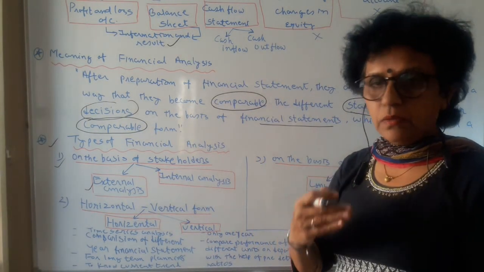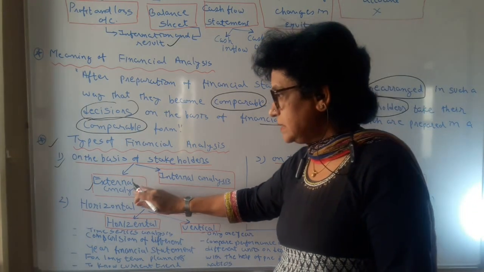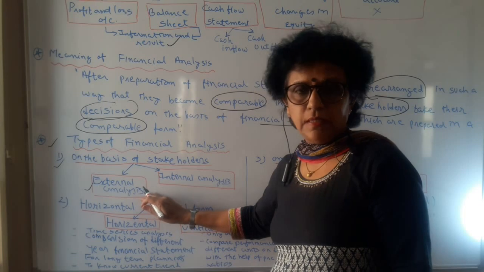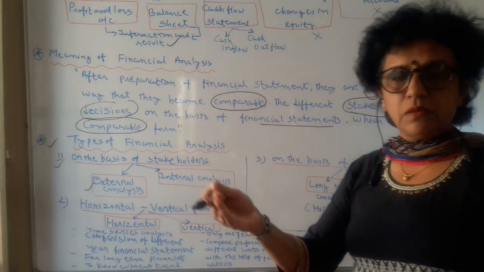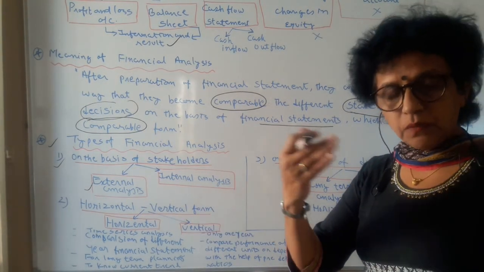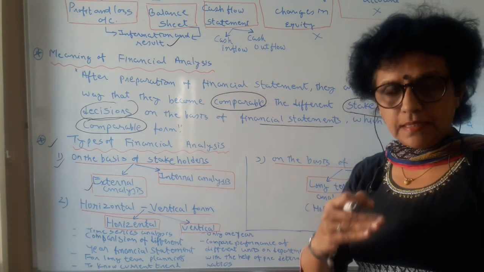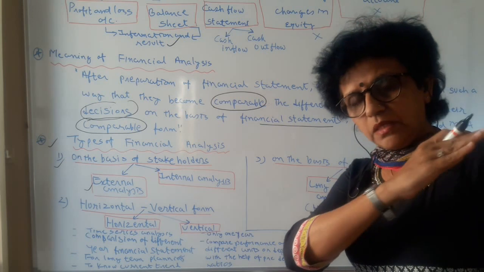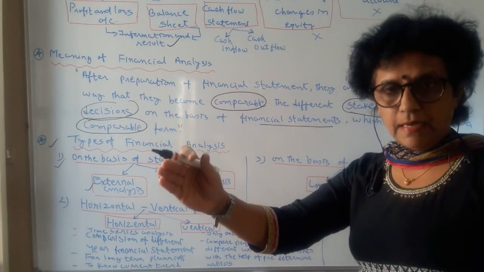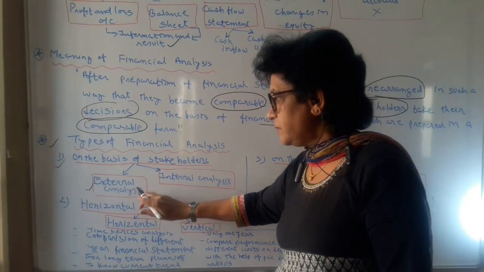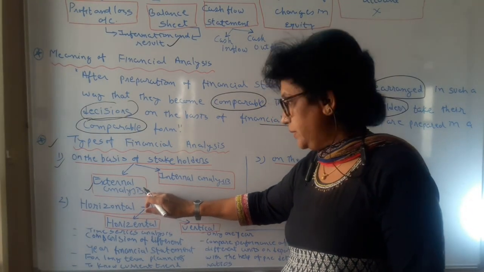They are known as external analysis. They do the analysis to take their decision. Suppose a financial institution wants to lend money to the company. Whether we can get our money back, whether financial strength is there or not, whether creditability is there or not, they are going to compare 10-year data. That comparison is known as external analysis, done by external stakeholders.